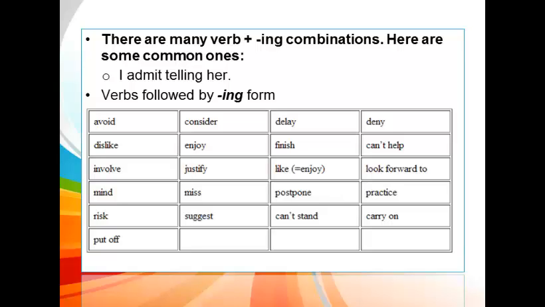There are avoid, dislike, involve, mind, risk, put off, consider, enjoy, justify, miss, suggest, delay, finish, like, postpone, can't stand, cannot help, look forward to, practice, carry on, and the others you can find by yourself.